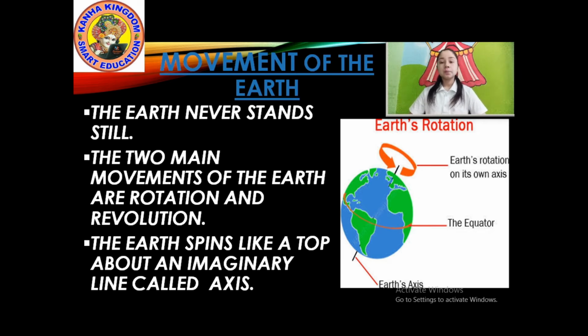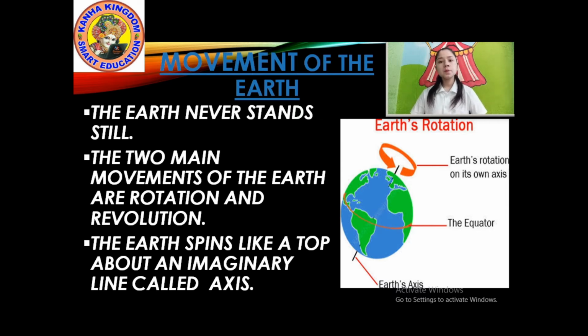Firstly, look at the picture. Here is an Earth rotation picture. Earth rotates on its own axis, the equator and the axis. The black line from the top to the bottom is the Earth axis, which is marked by red color. See carefully. Okay, this is the Earth axis. The two main movements of the Earth are rotation and revolution.